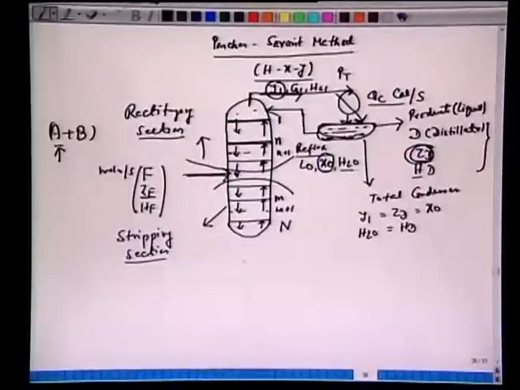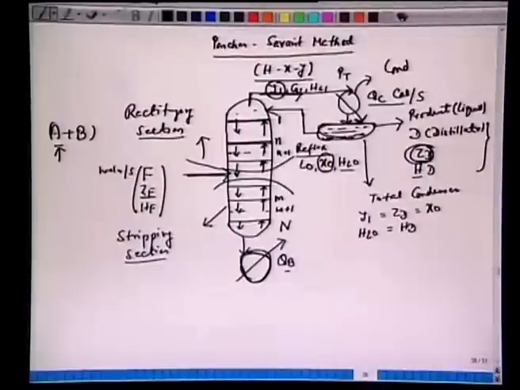All right. Now let's see what happens to the liquid. Liquid which leaves from here now comes to a reboiler. Here we are giving the heat, call it QB. So notice this QB and QC, this is a condenser.